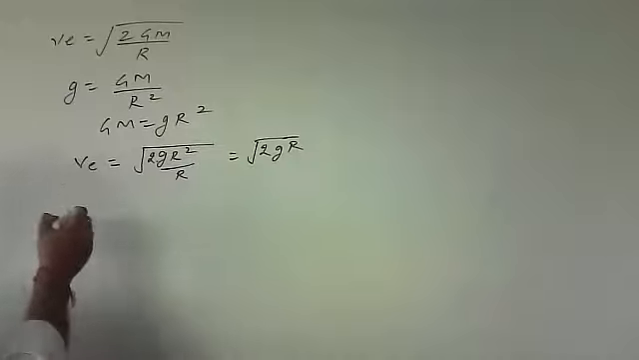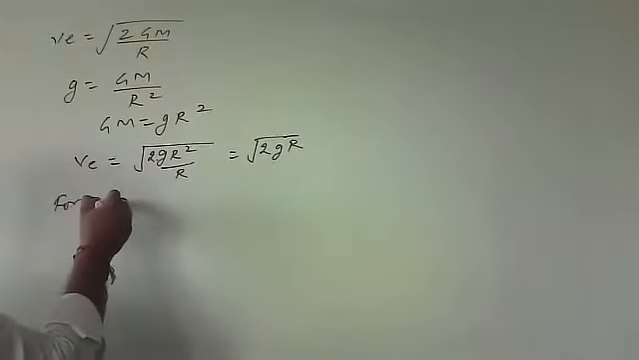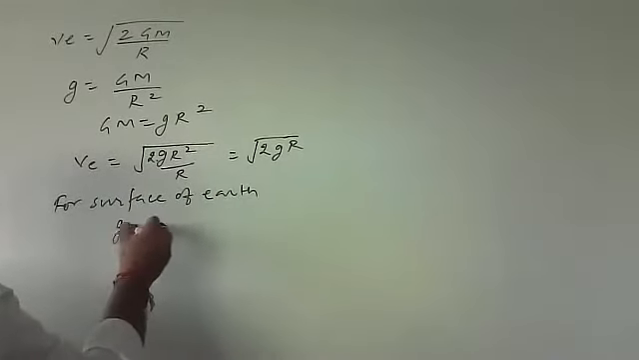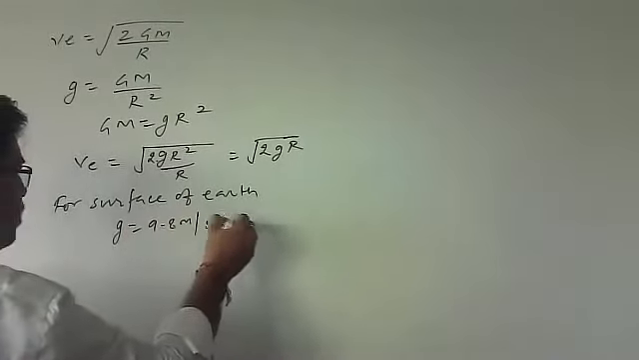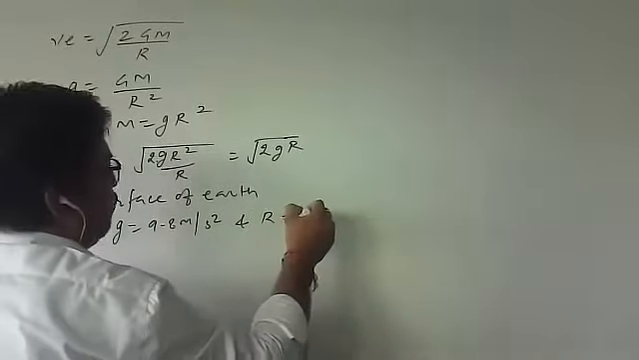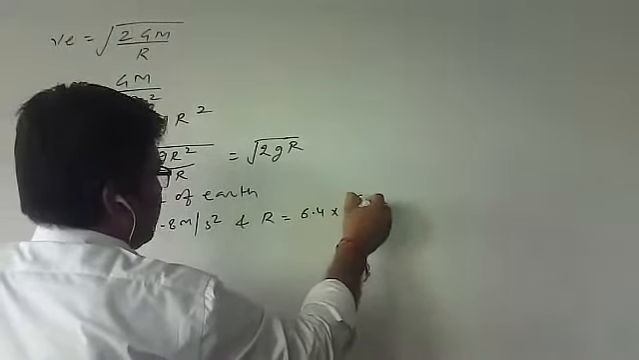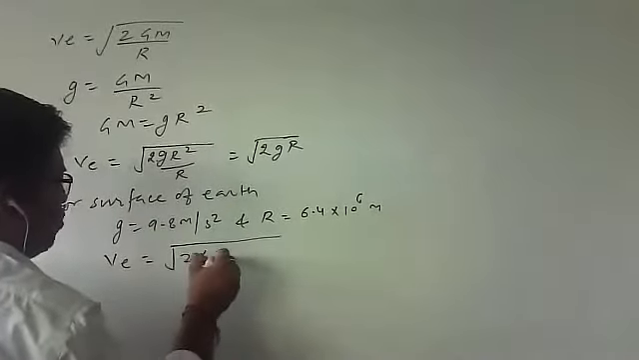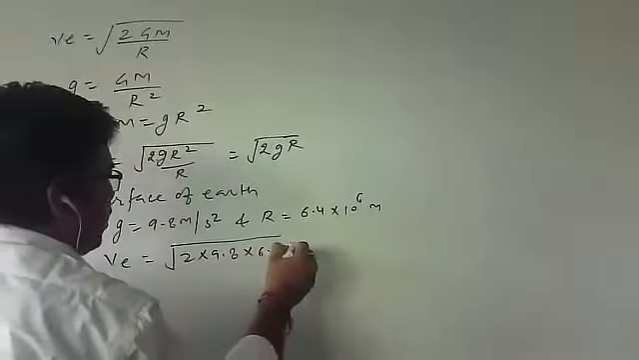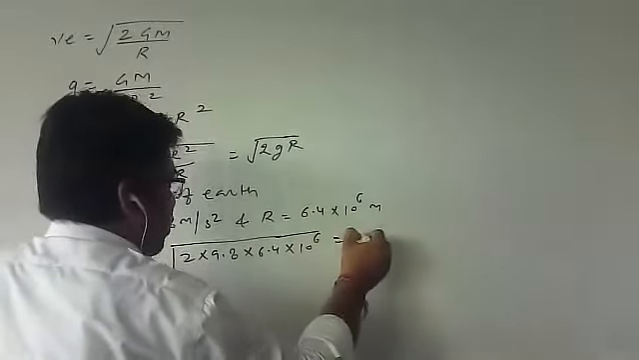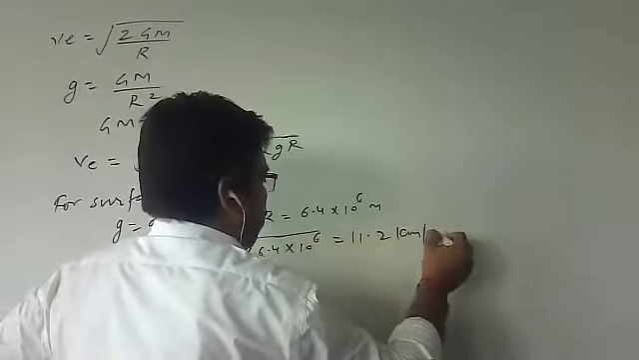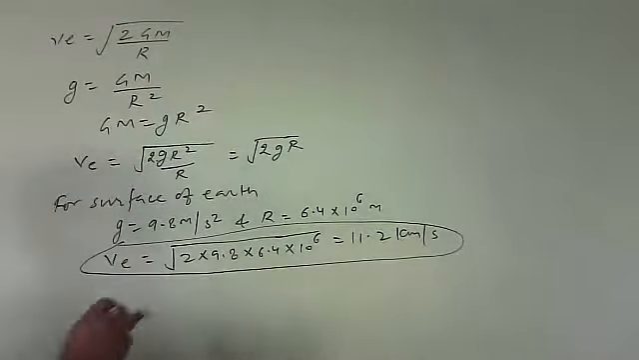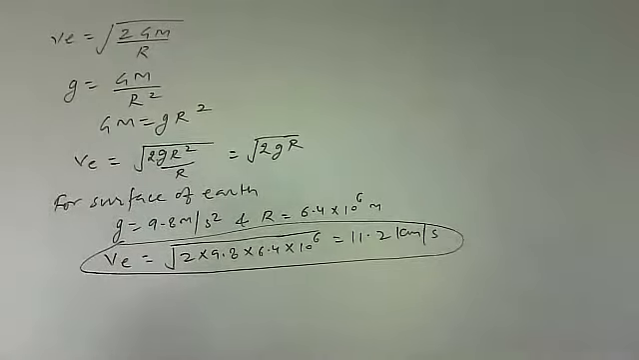If I am talking about the surface of Earth, we know the value of small g: g is equal to 9.8 meter per second squared. And what is r? The radius of Earth is 6.4 × 10^6 meter. So I can calculate the value of escape velocity here. It will be root of 2 × 9.8 × 6.4 × 10^6. If you resolve it, you will get 11.2 kilometer per second. That is the escape velocity on the surface of Earth.